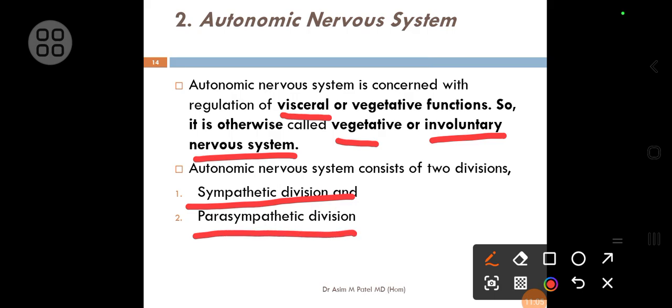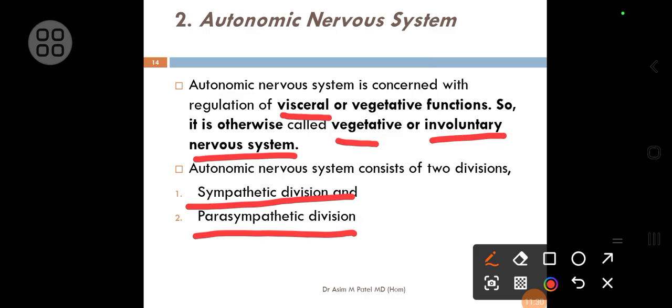Sympathetic division includes the thoracolumbar outflow. It means the nerves which originate from the thoracic segment and lumbar segment of the spinal cord. And parasympathetic division includes the craniosacral outflow. It means the nerves which originate from the brain and sacral segment of spinal cord.